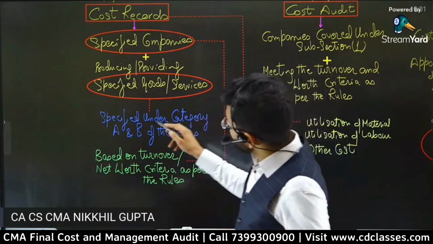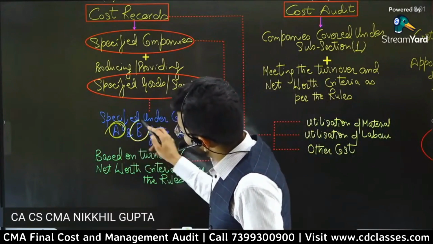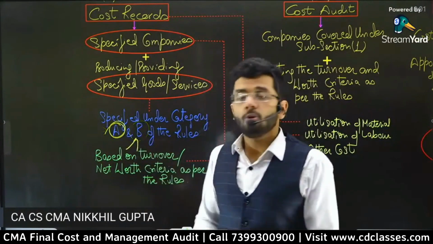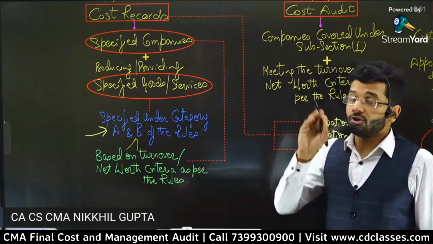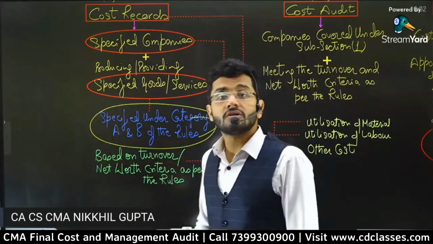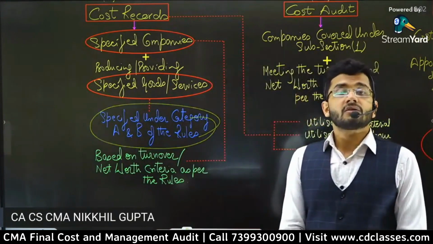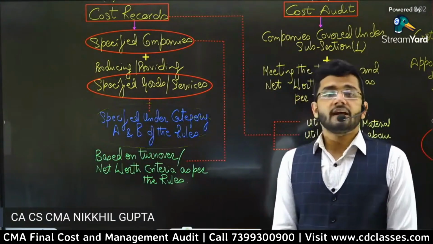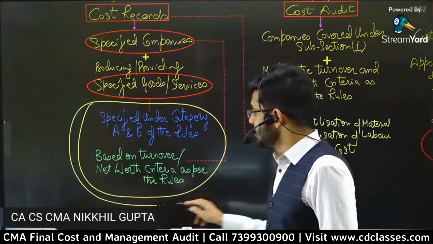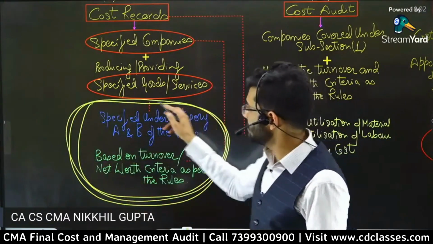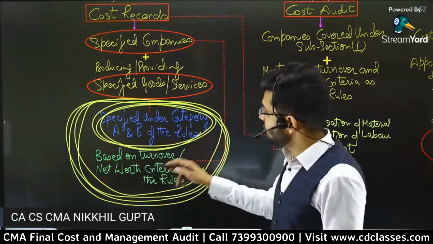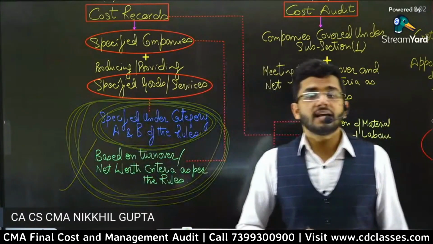Okay. So if you are categorized under category A or category B, so if you are producing goods and services which are specified under category A and category B, only then, guys, you are required to get your cost records prepared. Not every company is required to prepare its cost records, its cost sheet, material costing, every kind of costing. Only the companies which are following these two conditions, that is, their turnover is above the prescribed limit, their net worth is above the prescribed limit, and the goods which are produced by that company are specified goods under category A and B, only then the cost records applicability is there.